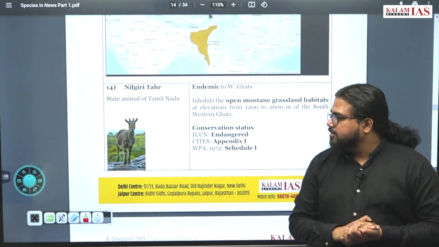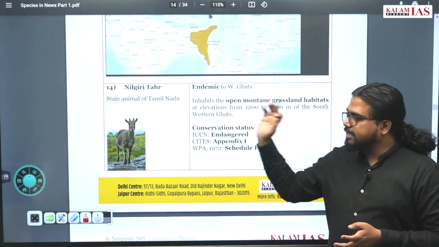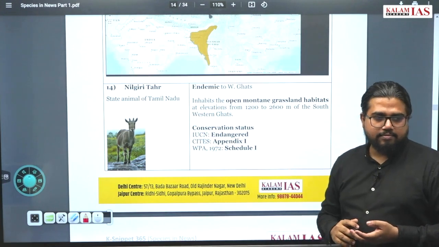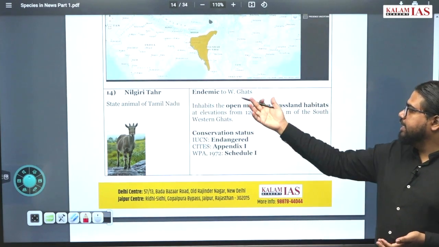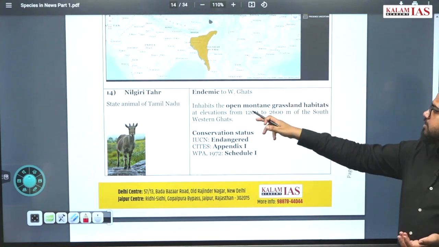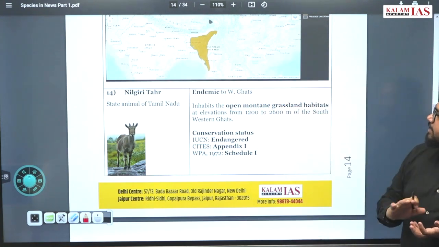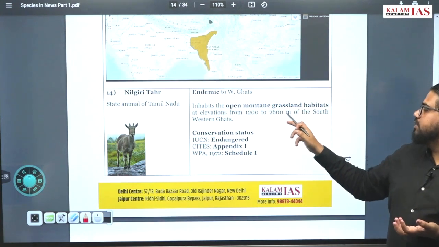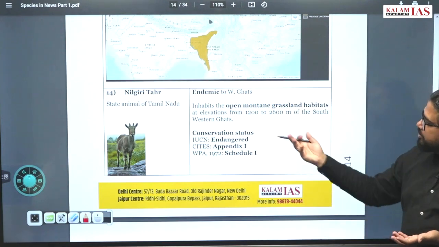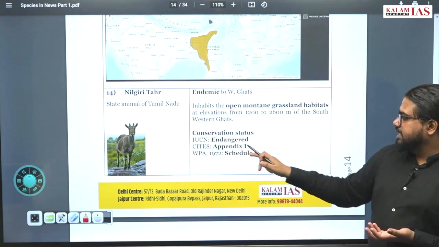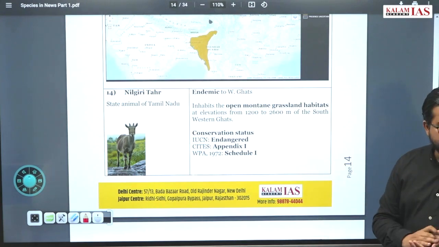Nilgiri Tahr, you already discussed. What is its specialty? It is endemic to the Nilgiri mountains of the Western Ghats. It is the state animal of Tamil Nadu. It inhabits the Shola forests we discussed earlier and open mountain grassland habitats, at elevations of 1200 to 2600 meters in the southern parts of the Western Ghats. Its IUCN status is endangered, it is in CITES Appendix 1, and it comes under Wildlife Protection Act Schedule 1.